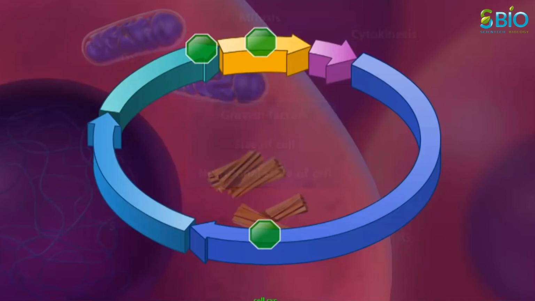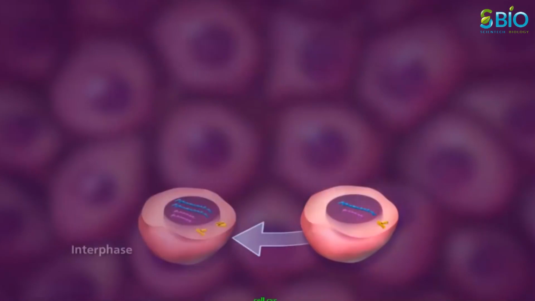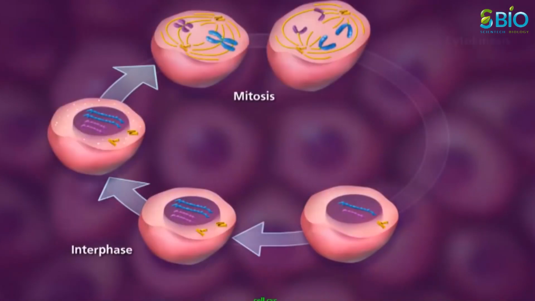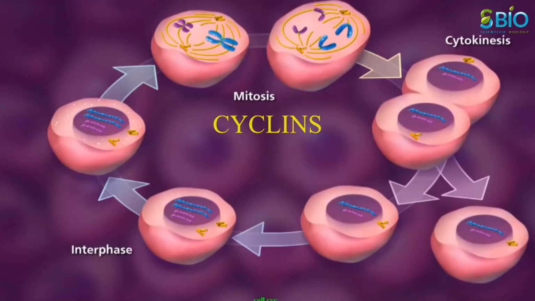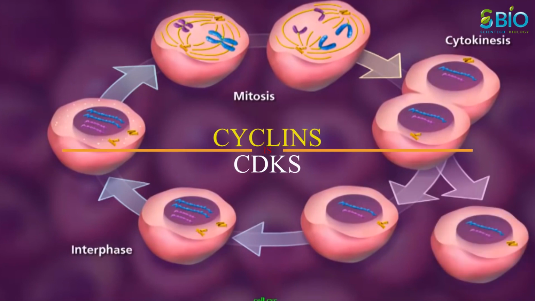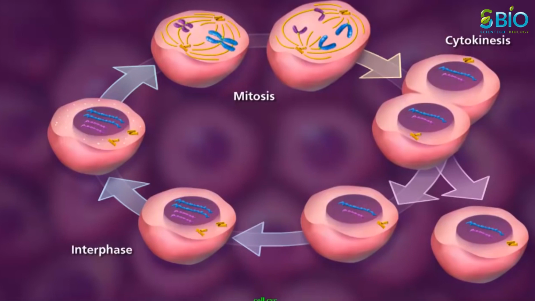In addition to the checkpoints, there are two groups of intracellular molecules that regulate cell cycle. The two groups of proteins called cyclins and cyclin-dependent kinases are responsible for the progress of cell through the various checkpoints.